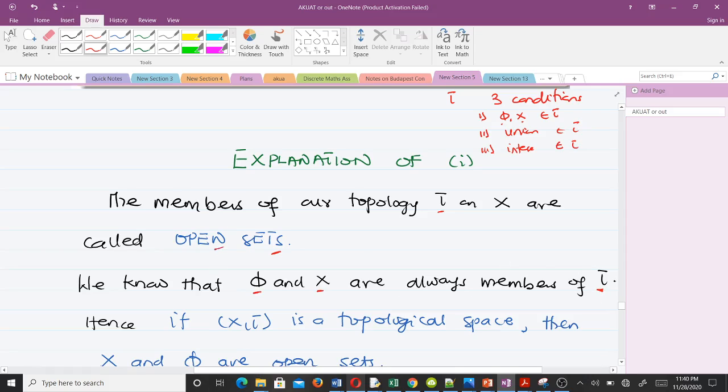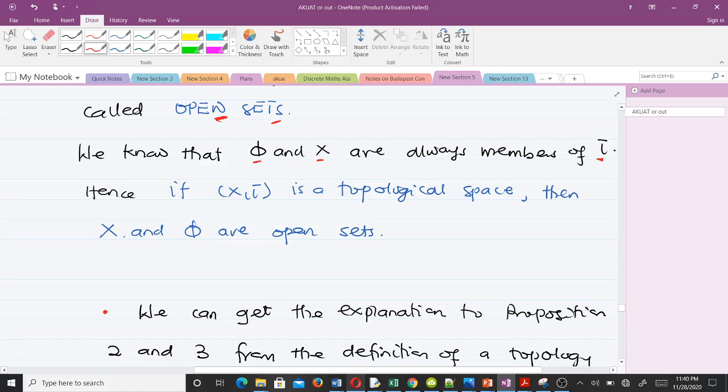And we said the members of tau are open sets. Hence, if we have a topological space, then X and phi are open sets. I hope you understand how we did that. We used the definition of topology to do that.